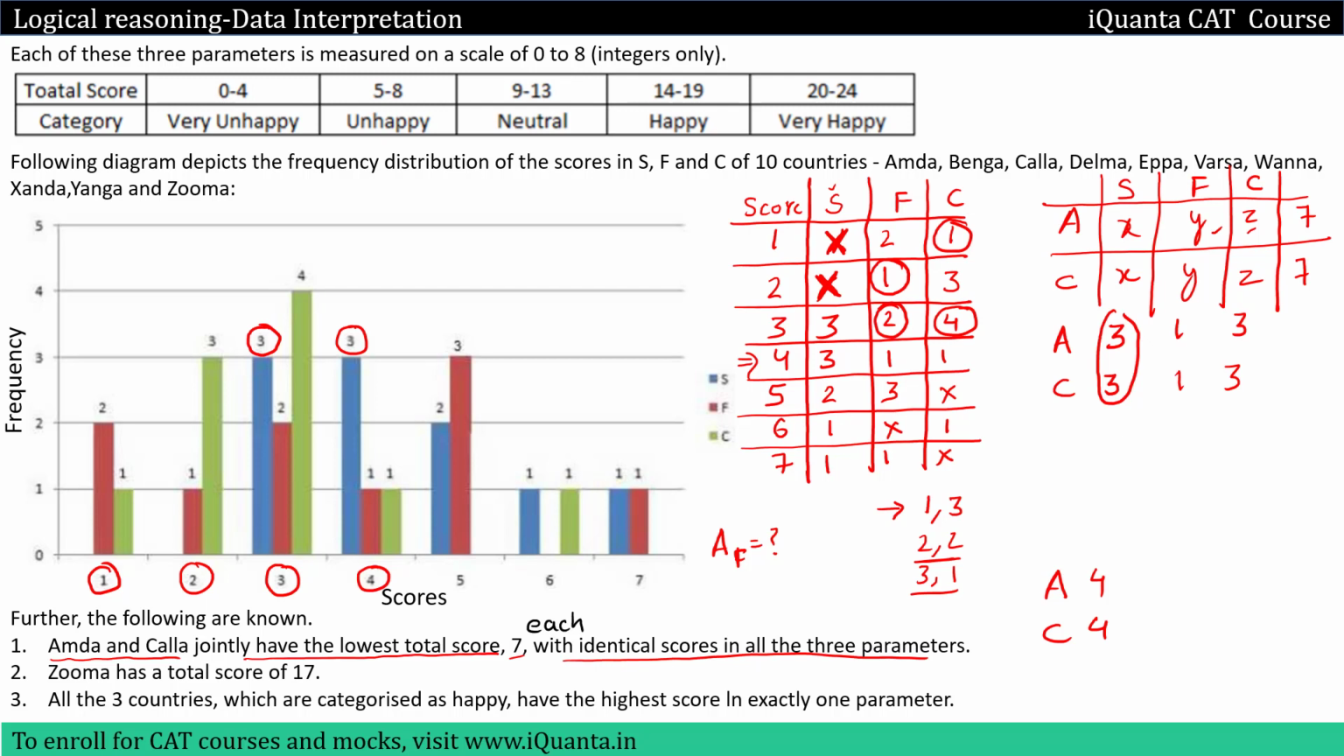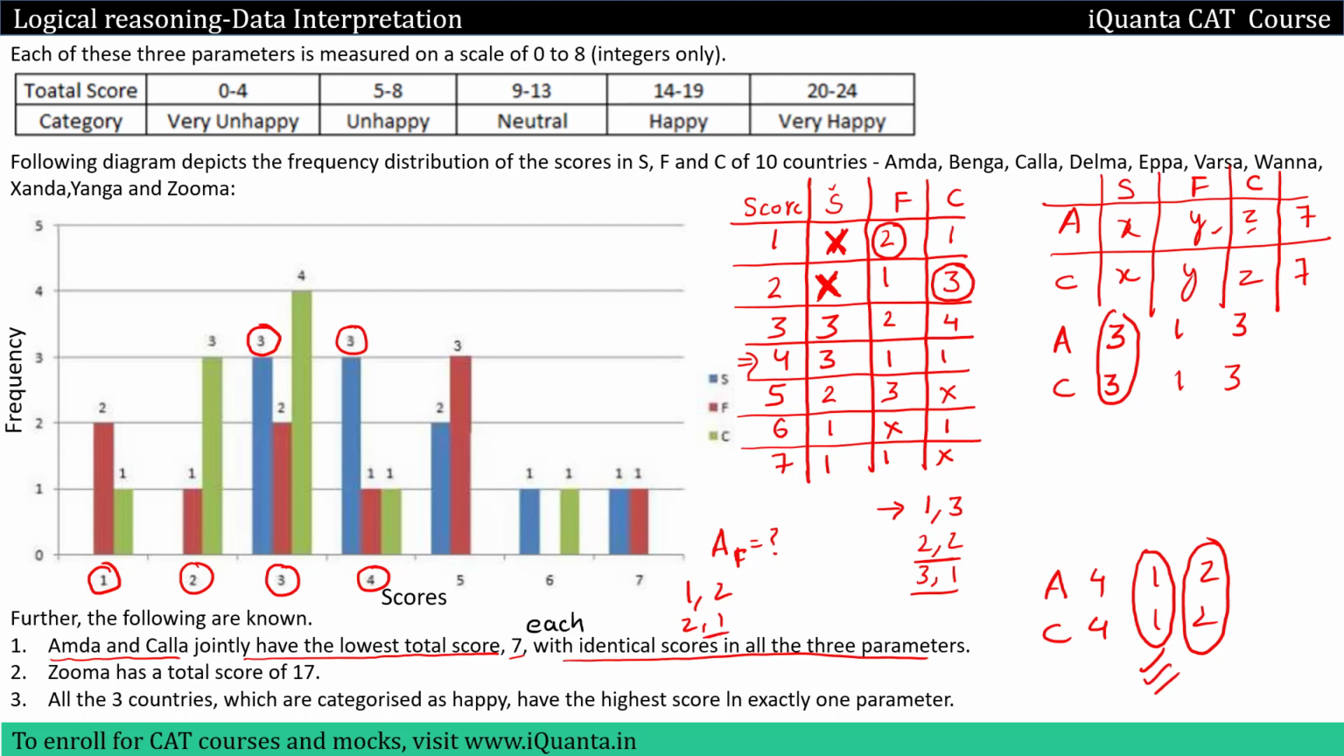So 3 is possible if we add 1, 2 or 2, 1, okay. Let me check with 1, 2. So can we give a score of 1 in parameter F to 2 countries? So F score of 1, it can be given to 2 countries. So yes, this is right. Can we give a score of 2 to 2 countries in parameter C? So parameter C score of 2, yes, the frequency is 3. That means to 3 countries we can give a score of 2. So even this is a possible pair.